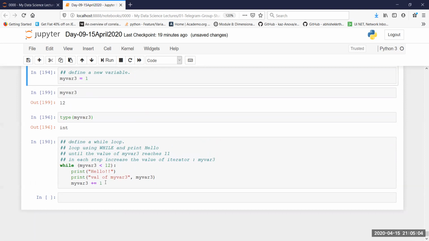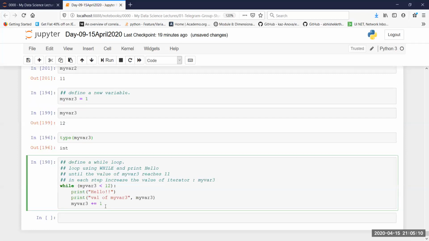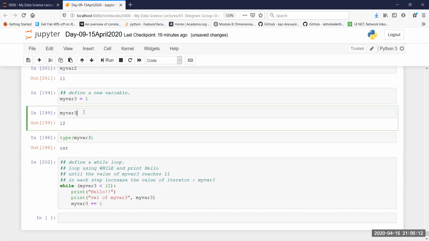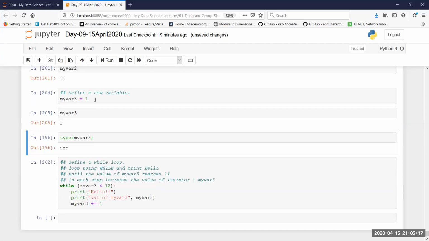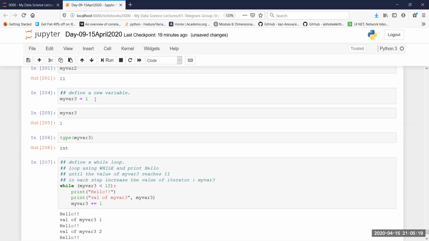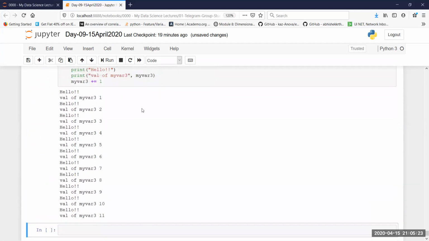My var3 is incremented until 12. Now my var3 is already 12, and that is the reason why if I execute this loop any more time, it's not going to execute. Even the value is not going to change. So I'm going to define the value once more. I'm going to set it back to 1, and then I'm going to run the loop, and in this case I can see that it has done exactly what I had asked it to do.